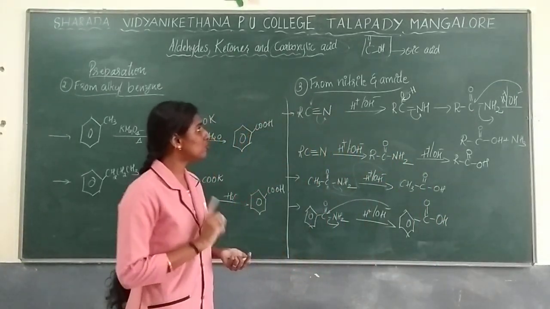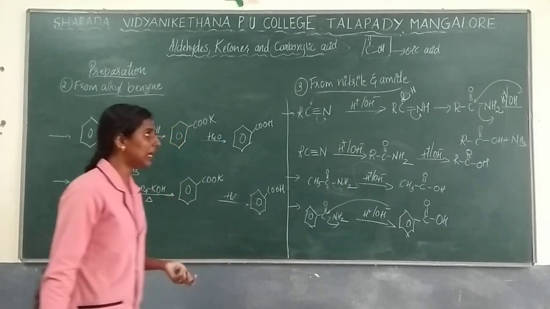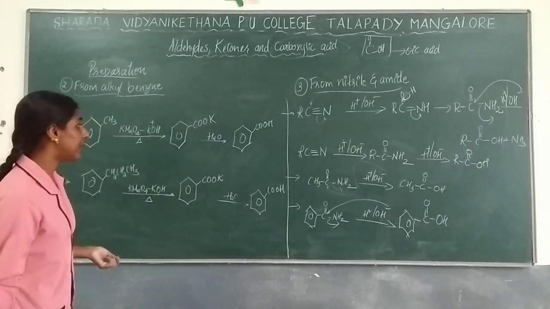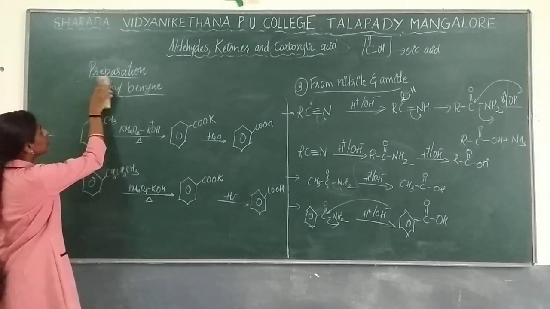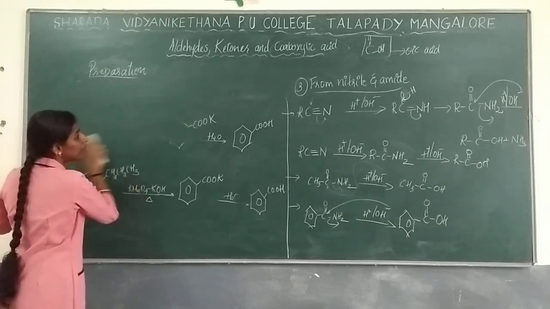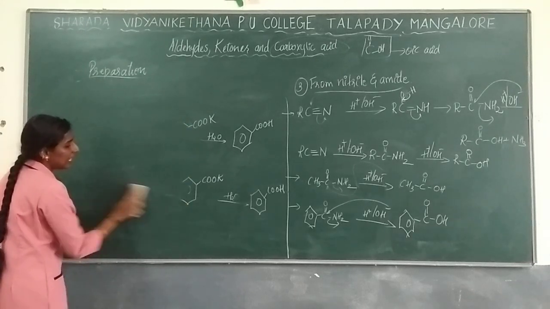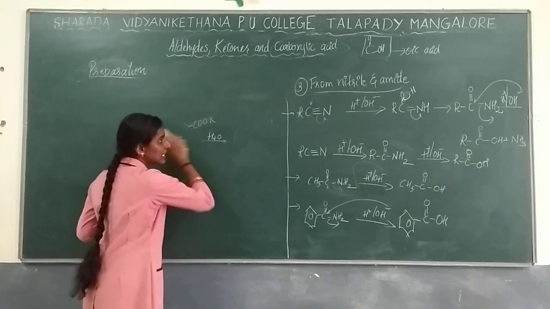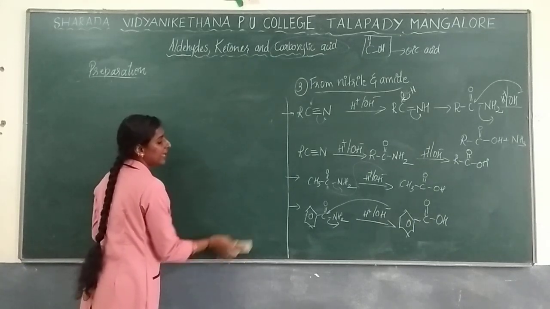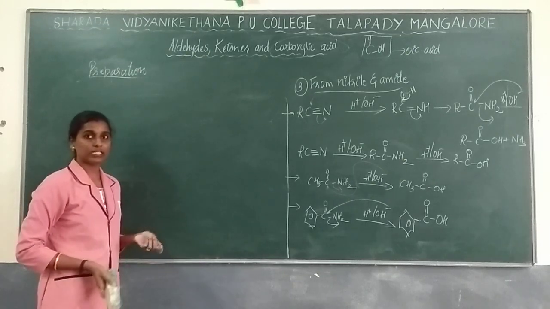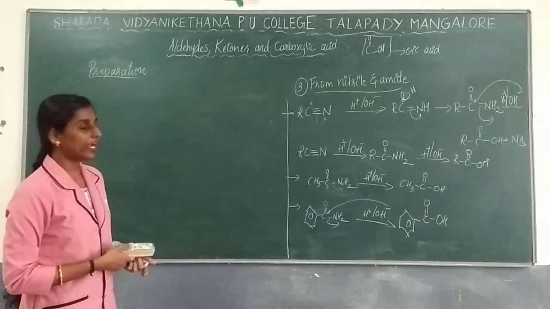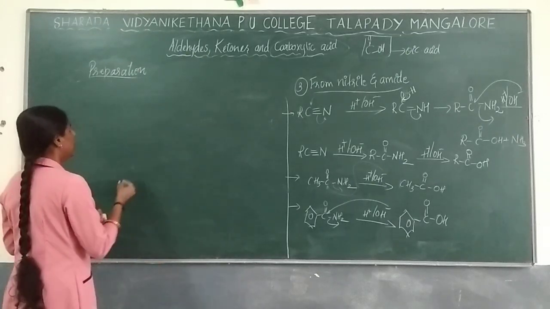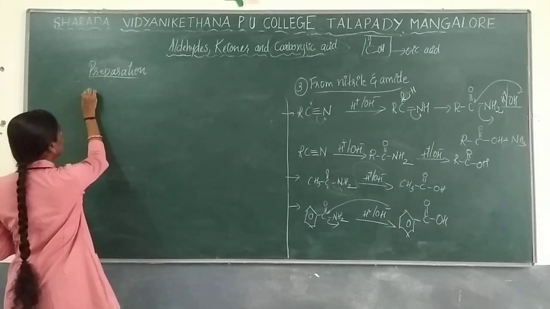In the sense, by using nitrile as well as amide, you will be able to prepare carboxylic acid. Preparation of carboxylic acid will be done by using nitrile as well as amide. So they can give directly as a first reactant nitrile, or they can give first reactant as amide itself. On hydrolysis, you are going to get carboxylic acid as a product. So we will go for the next one.